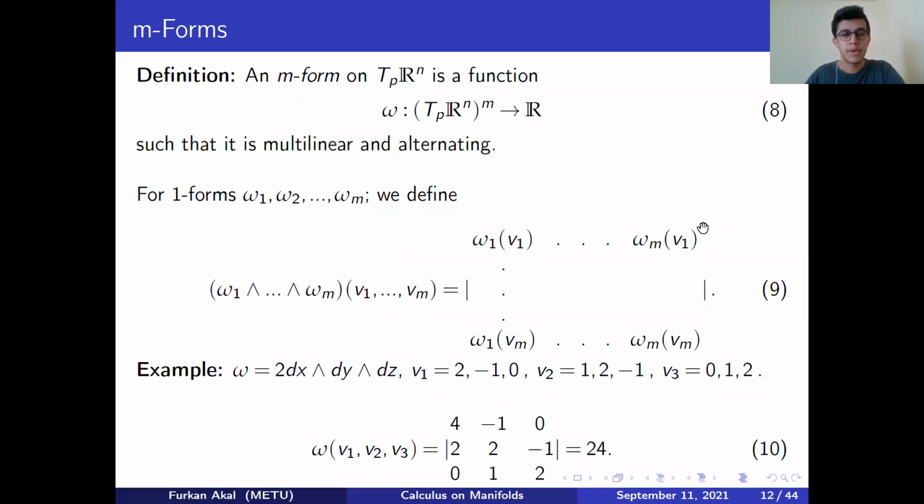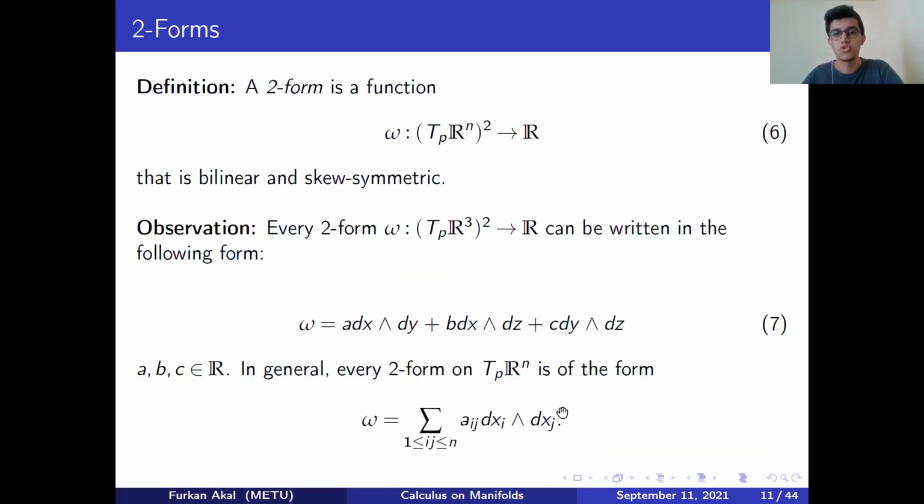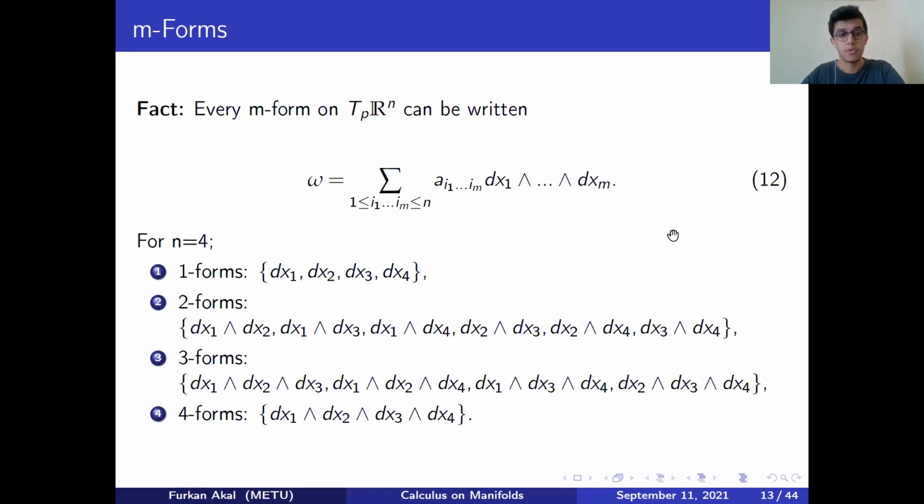Here we have a useful method to compute the action of m-forms on m number of vectors. And we can write the same summation, which we did for two-forms, right here for m-forms as well. And here we have an example for n equals 4, and we see a list of 1, 2, 3, and 4-forms for n equal to 4.